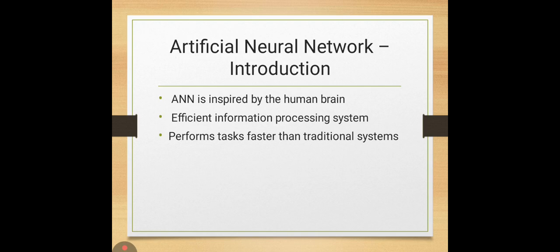An artificial neural network, commonly known as ANN, is inspired by the human brain. The human brain is an extremely efficient system for processing information. Similarly, ANN is designed as an efficient information processing system. Artificial neural networks are capable of learning from data, recognizing patterns, and performing tasks faster than traditional computing systems. Because of these abilities, the ANN is widely used in modern AI applications.